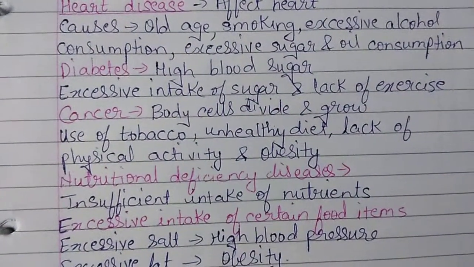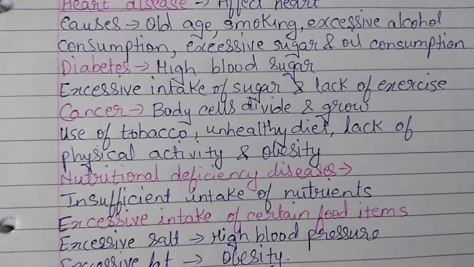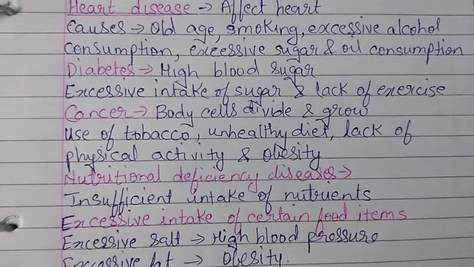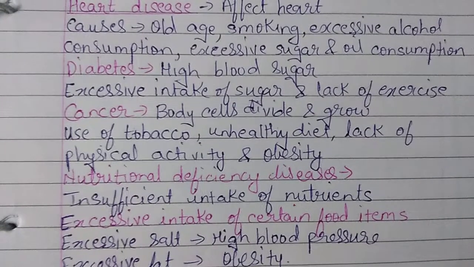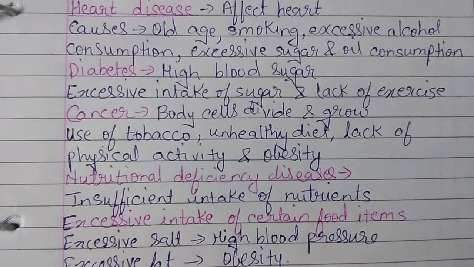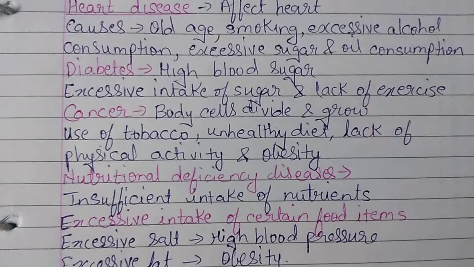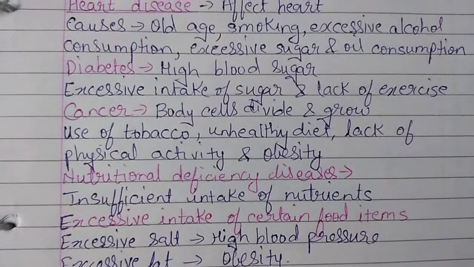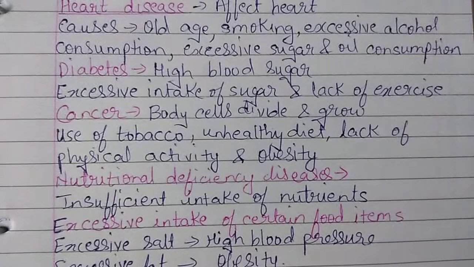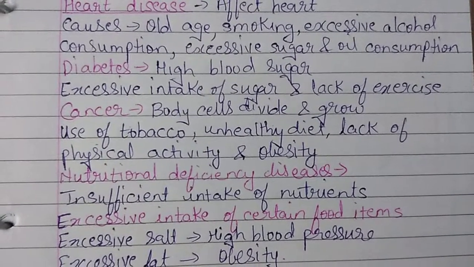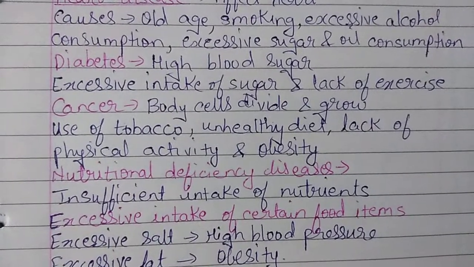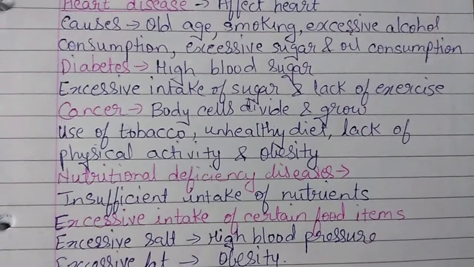Our body needs nutrients, right? Our body needs nutrients in a certain amount. If the body does not get the proper amount of nutrients, that is, insufficient nutrients in our diet, then various diseases are caused, and these diseases are called nutritional deficiency diseases. So nutritional deficiency diseases are caused by insufficient intake of certain nutrients.